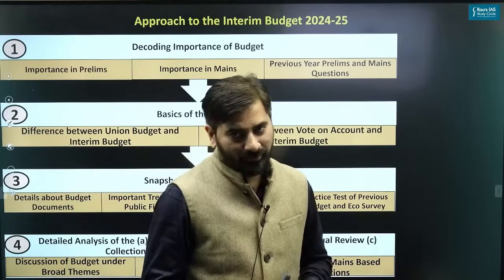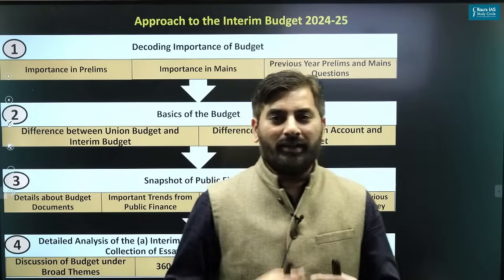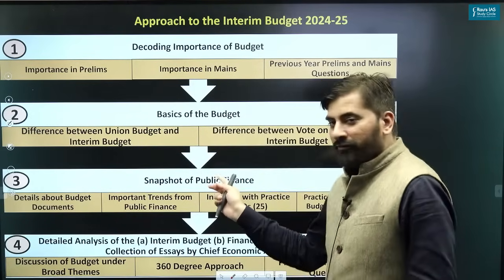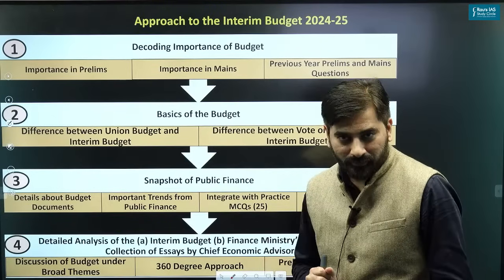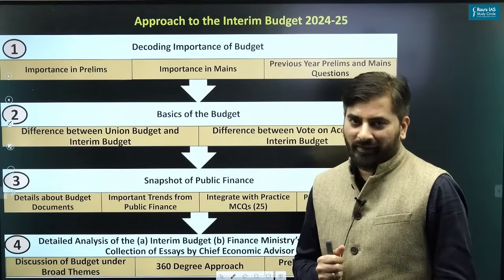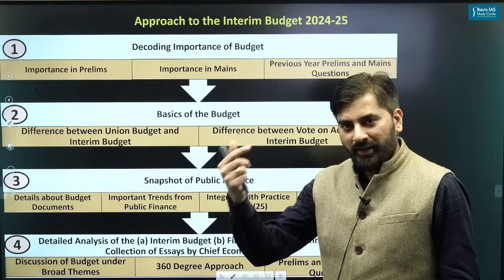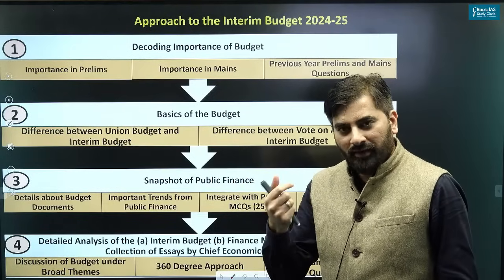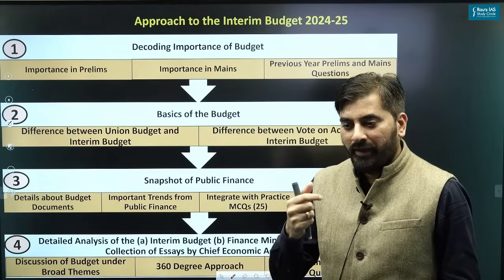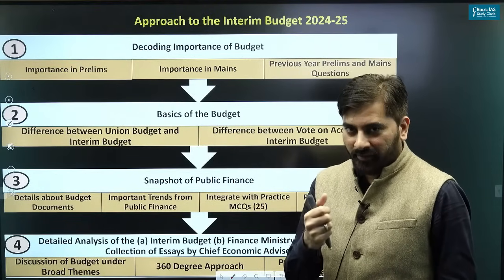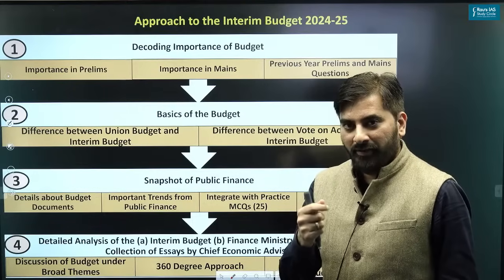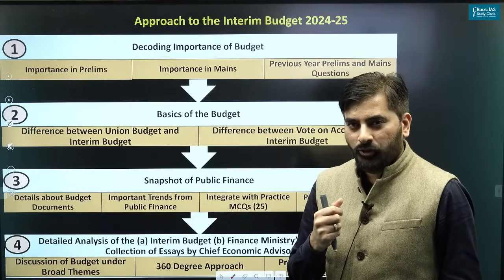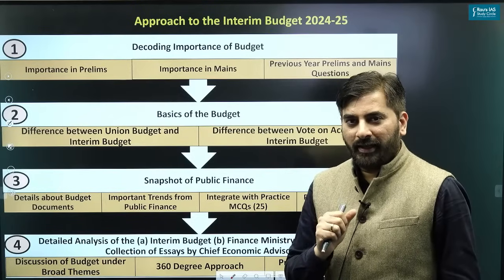Having understood the basics of the interim budget, then we will discuss the important aspects of public finance. What aspects of public finance? Now, if you see the previous year prelims, normally questions are asked with respect to important trends in fiscal parameters, such as fiscal deficit, tax to GDP ratio, share of direct and indirect taxes.